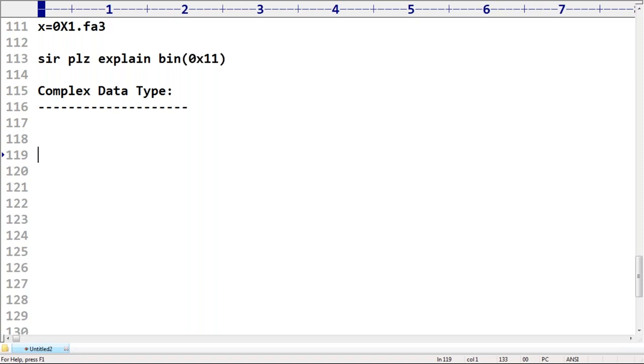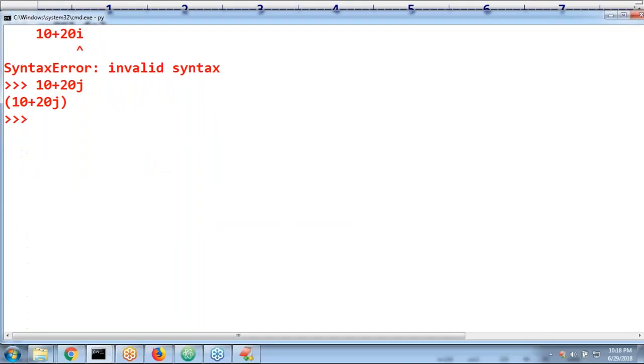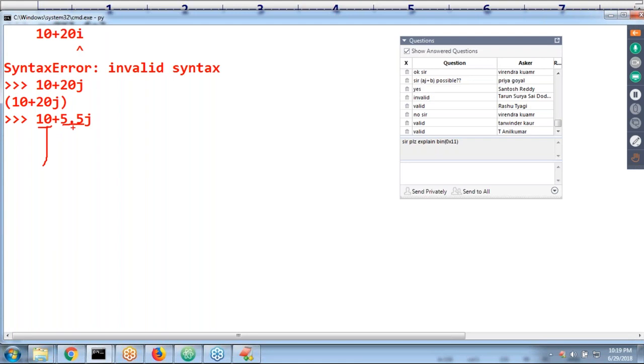Next, here I'm taking 10 plus 20j, perfectly acceptable. 10 plus 5.5j, can you please tell valid or not? Yeah, Priya, we will discuss. Is it valid or not? 10 plus 5.5j, valid or invalid? Valid, no problem at all. Here there are two things. Remember, this part is called the real part. This part is called the imaginary part.